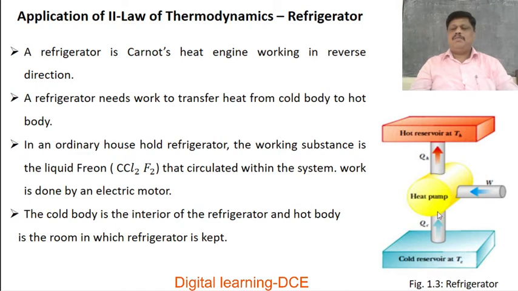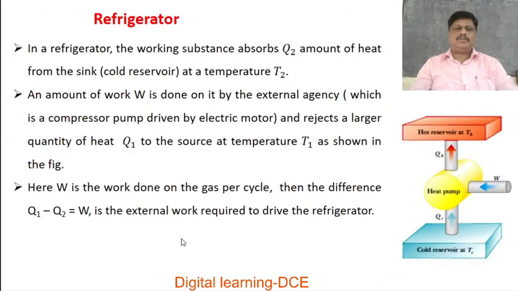Here an electric motor is the external agency to do the work on the working substance.